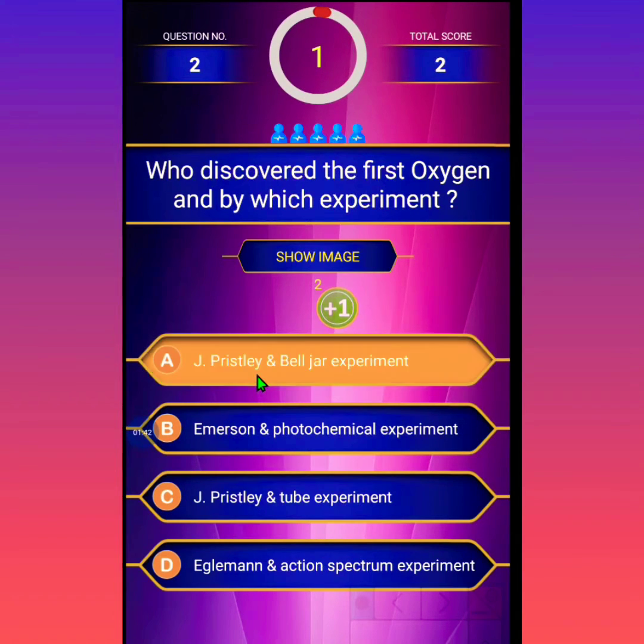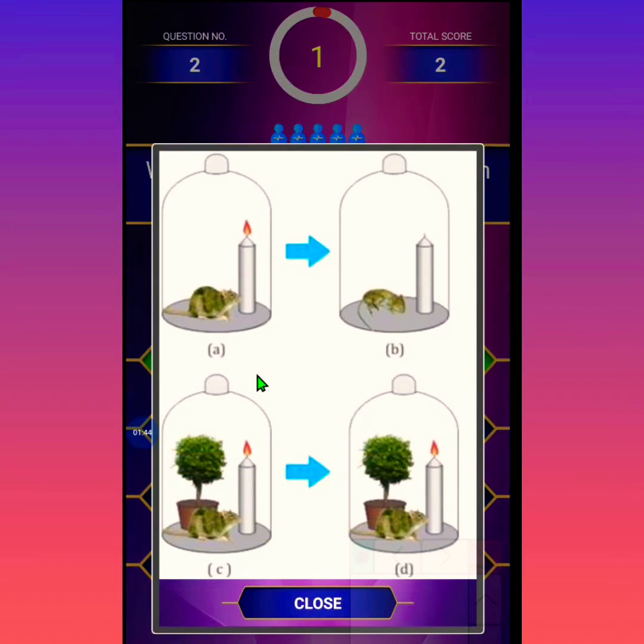This is correct. You can see it is the bell jar experiment, with a rat and a candle inside a jar. Hence it is called the bell jar experiment. In this, the rat dies, and after putting in one plant, the rat stays alive.